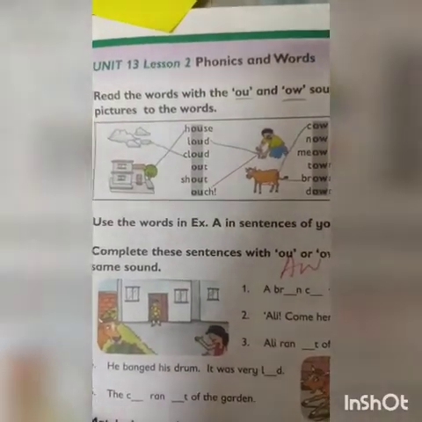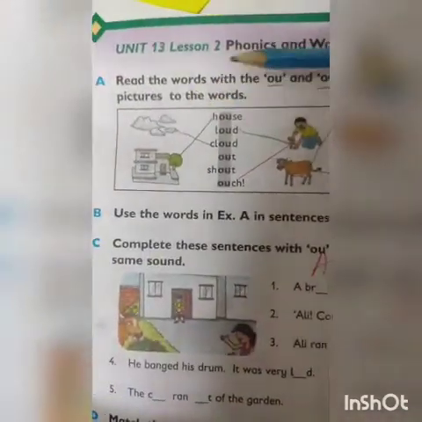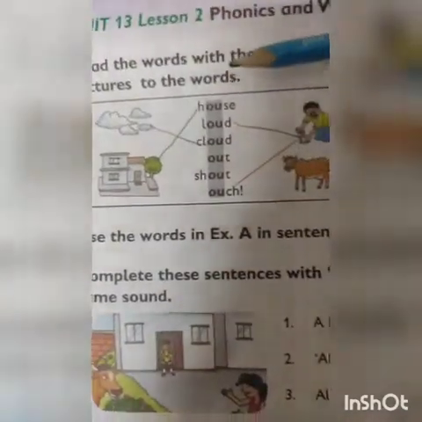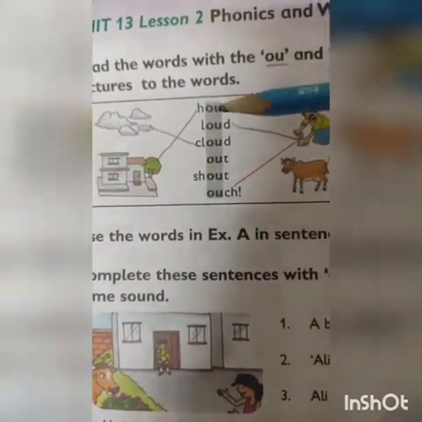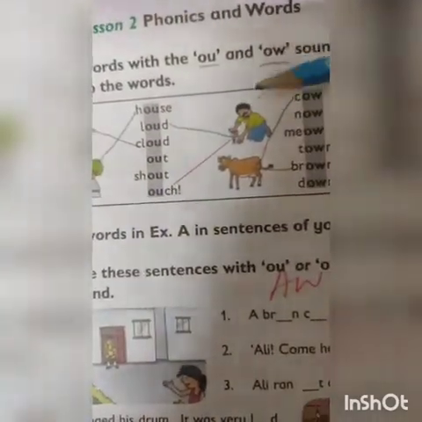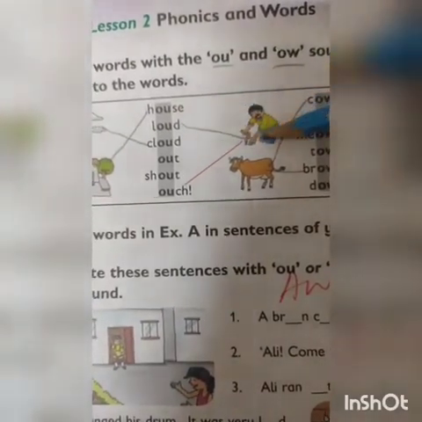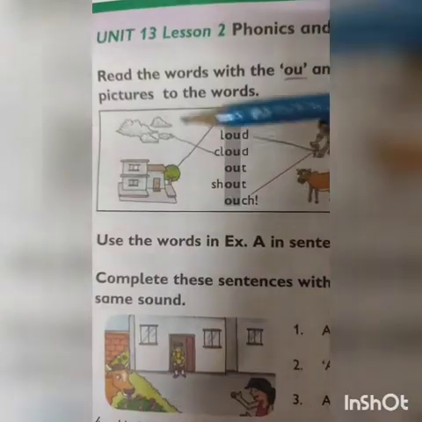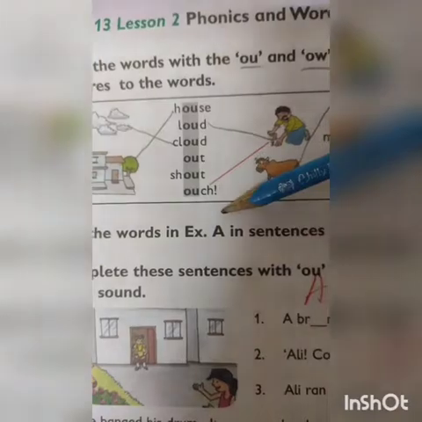Now look at your next page, page number 69, unit number 13, lesson 2, phonics and words. Read the words with the ou and ow sounds. Match the pictures to the words. Okay, here we have different words like house. Now match it with house. Loud. Who is speaking loud? This picture, so you can match it. Cloud, match with clouds. Okay, out, shout, ouch.